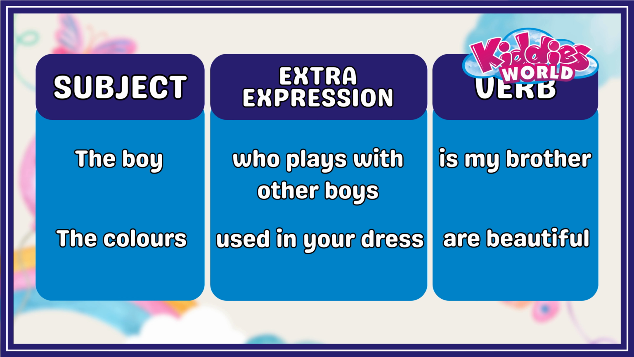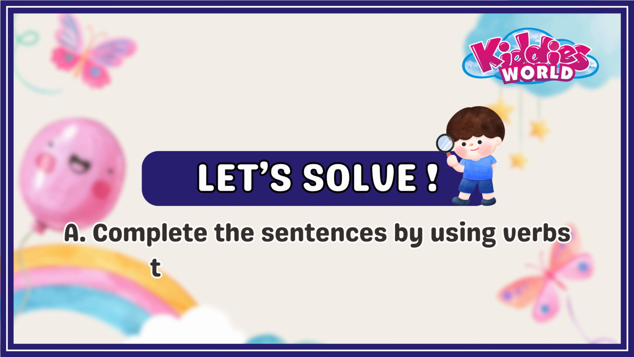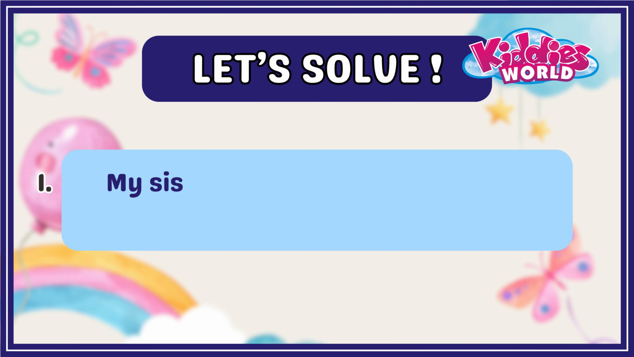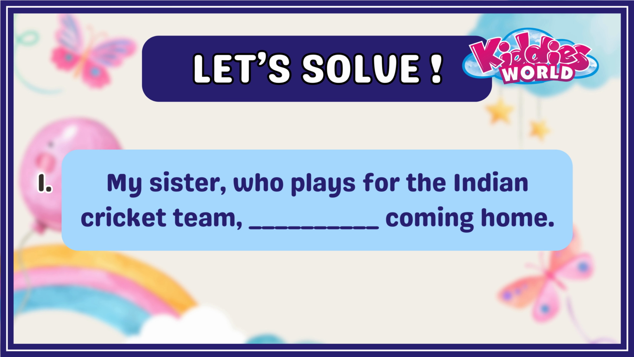The colors used in your dress are beautiful. The subject is colors and not dress in the second sentence. The subject is plural, so the verb is also plural, that is, are. Now, let's complete the sentences by using verbs to match with the subjects. My sister, who plays for the Indian cricket team, ___ coming home. My sister, who plays for the Indian cricket team, is coming home.